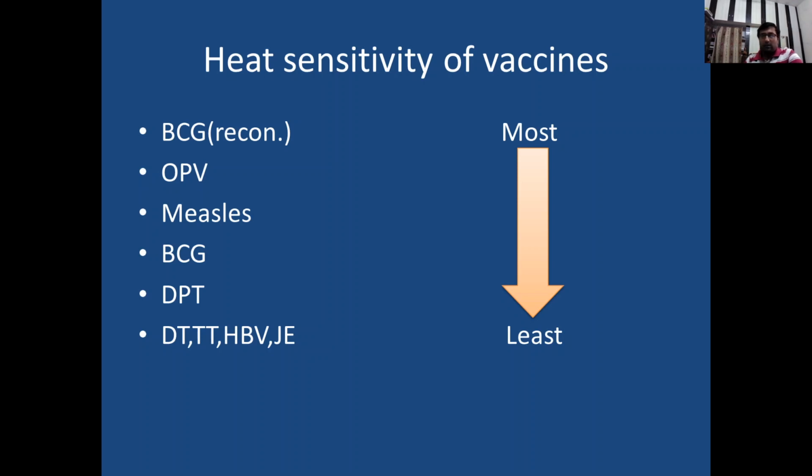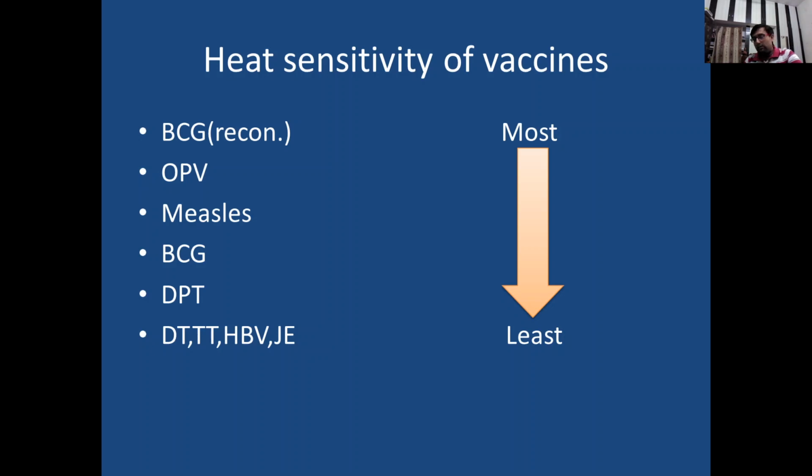Now another important aspect of immunization is maintenance of cold chain. Cold chain has already been taught to you in community medicine, so I'm not discussing cold chain, but we have to remember some important points. Which are the heat sensitive vaccines and which are freeze sensitive vaccines, and where to put these vaccines, in a normal freezer or in an ice lined refrigerator? These are important things which we have to know during the basics of immunization.